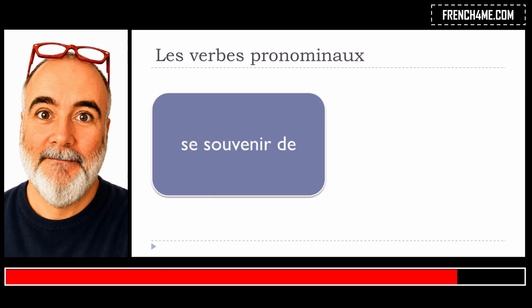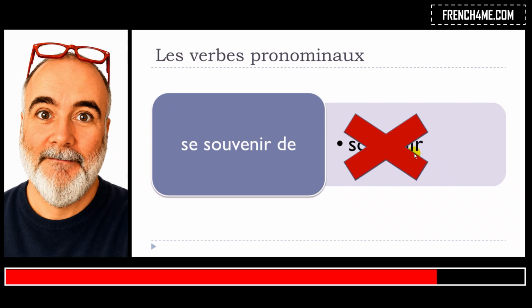Okay, so for example, we take this verb, se souvenir de, and it's quite interesting because, well, many students tend to make the mistake in a way when they want to use souvenir, well, they use souvenir without using this se. So actually they would like it to be non-pronominal, and unfortunately for you it doesn't exist. So actually souvenir like that doesn't exist, and if you want to use this verb, you've got to use it with se, so it will be la forme pronominale, okay?